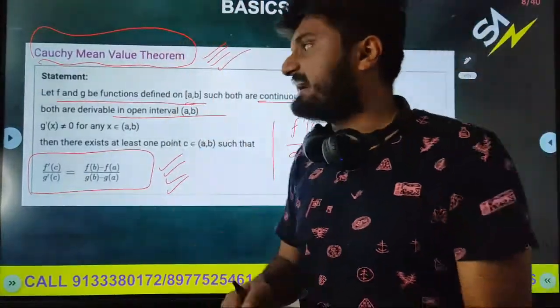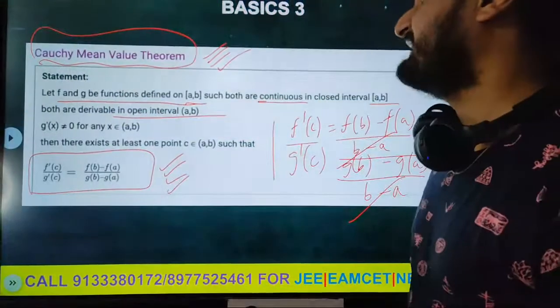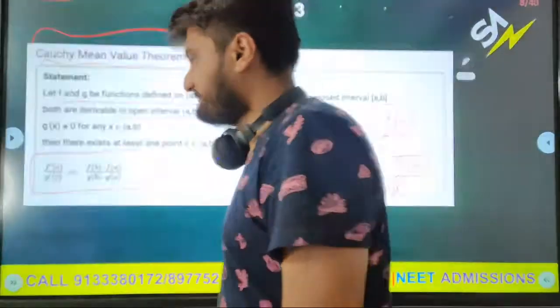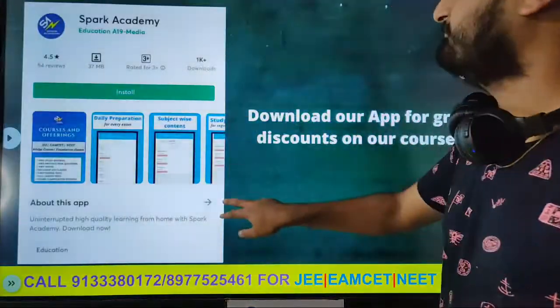And Cauchy says that if there are two functions, instead of one you have two functions, f dash c by g dash c is f of b minus f of a by g of b minus g of a. Hope this is clear to everybody. This is your Cauchy's mean value theorem.